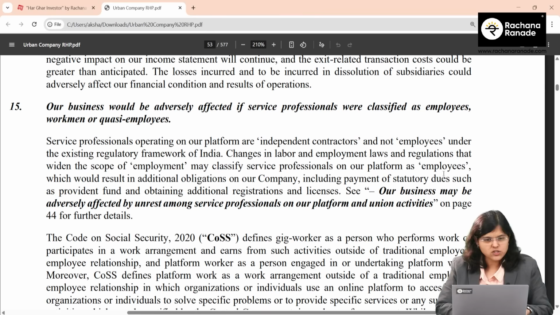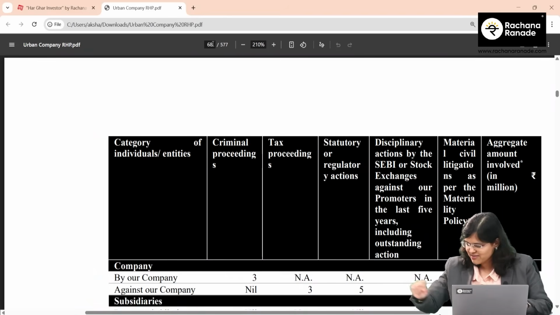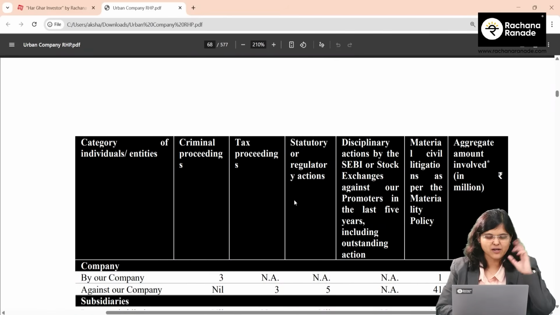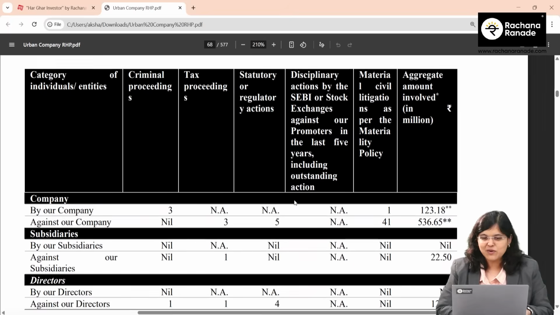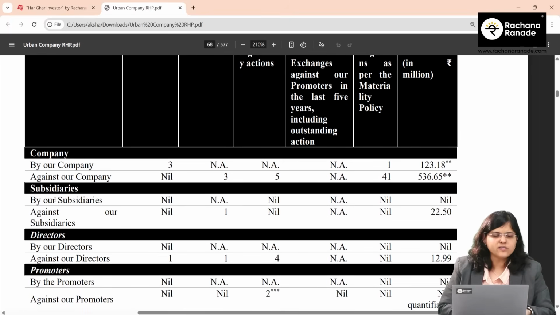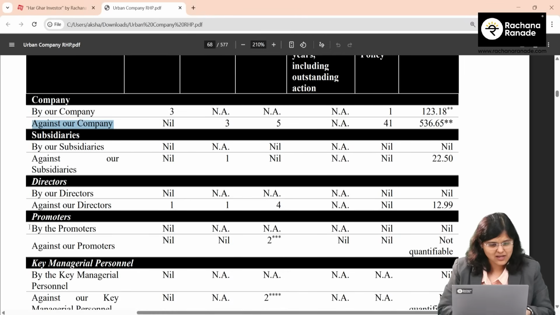Let's come to the litigations part, and for that I'm going to take you to page number 68. Today I'm going through much more traditional points. I've written down all the page numbers, no PPT today. So if I were to understand about the litigations, nothing serious.